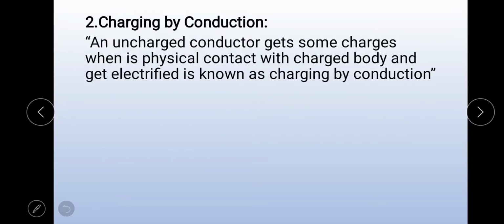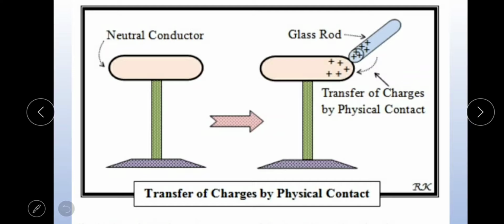Next, charging by conduction. An uncharged conductor that gets some charge when in physical contact with a charged body and becomes electrified is known as charging by conduction. Here there is physical contact between the uncharged conductor and the charged body. So consider this diagram. Here the uncharged conductor is placed on an insulating stand.